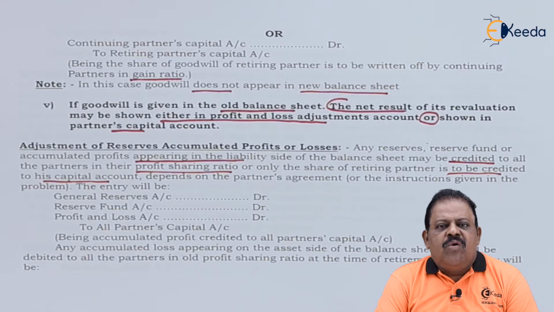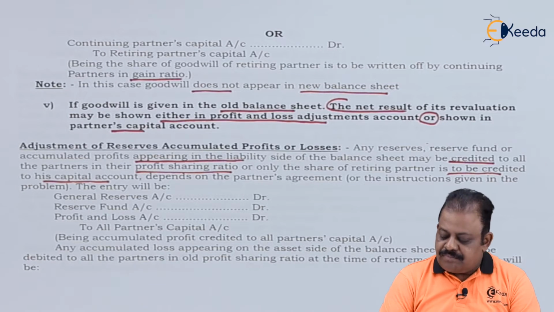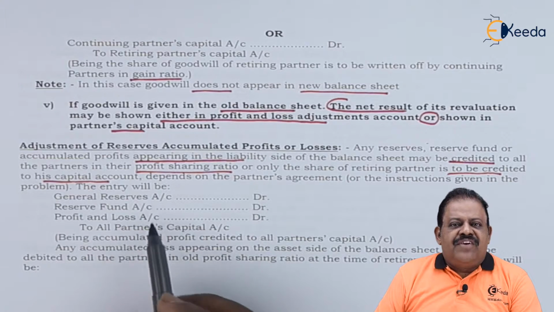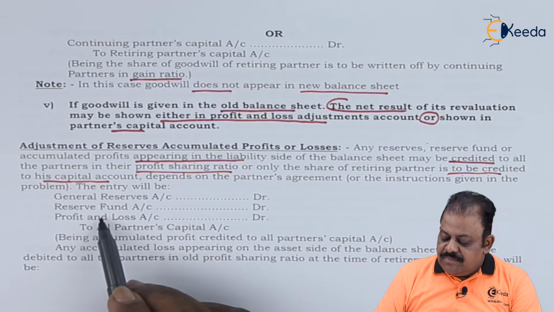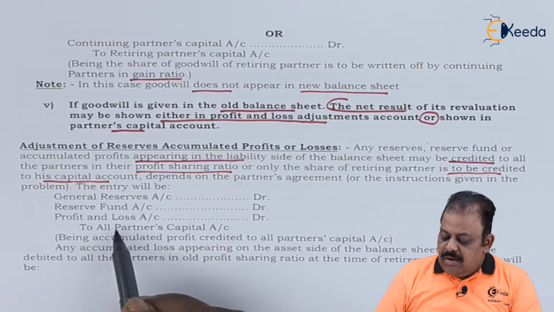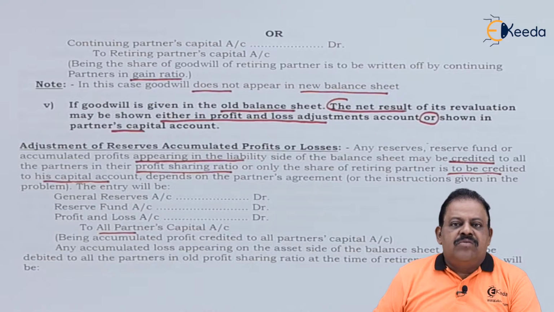In such case, only retiring partner's share of general reserve and profit is credited to his capital account, and the share of continuing partners is kept in the balance sheet and not distributed. All the reserves and profits which are distributed will be debited: general reserve account debit, reserve fund account debit, profit and loss account debit to all partners' capital accounts.